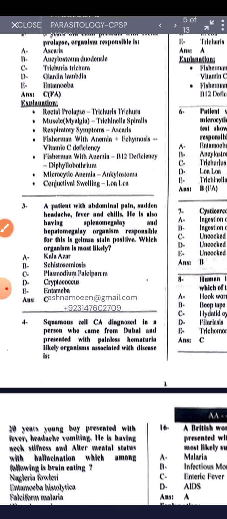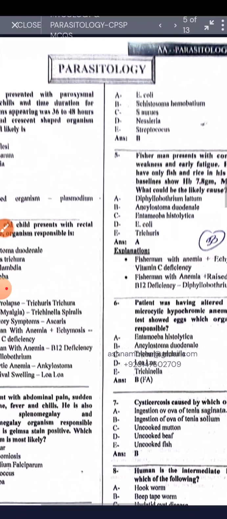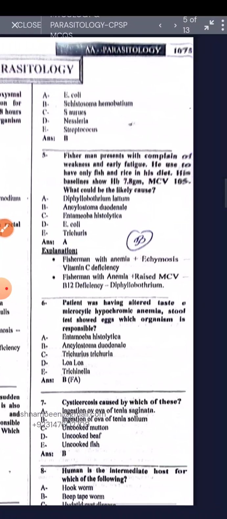Patient with abdominal pain, sudden headache, fever, and the chill. He is also having the splenomegaly, hepatomegaly. Organism responsible for this, the stain positive, which organism is likely is the Cryptococcus. Squamous cell carcinoma in the person who came from Dubai and presented with a painless hematuria. Likely organism associated with this is the Schistosoma haematobium.